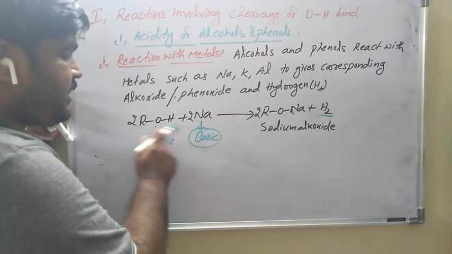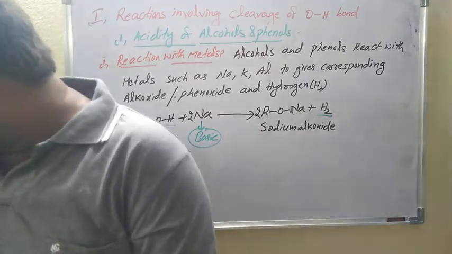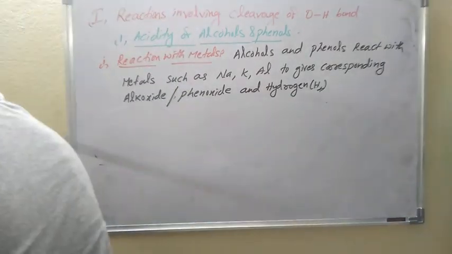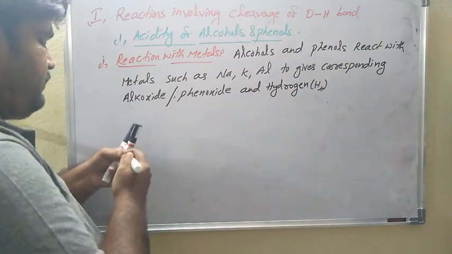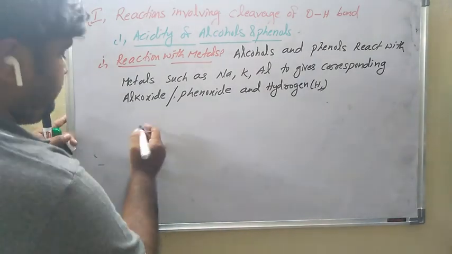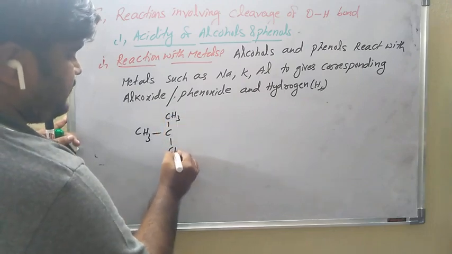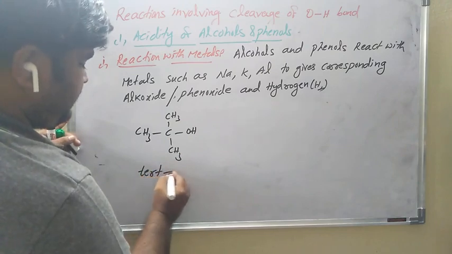This reaction explains that alcohols have acidic nature. See the second equation, same as the second equation also. Tertiary butyl alcohol, (CH3)3C-OH.